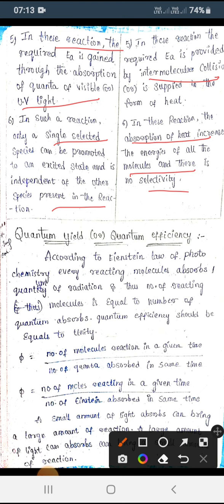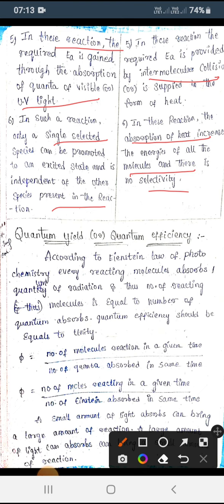These are the differences between photophysical and photochemical processes. So this is about photo and thermochemical process differences. Now let us see about quantum yield or quantum efficiency. So what is quantum yield or quantum efficiency?